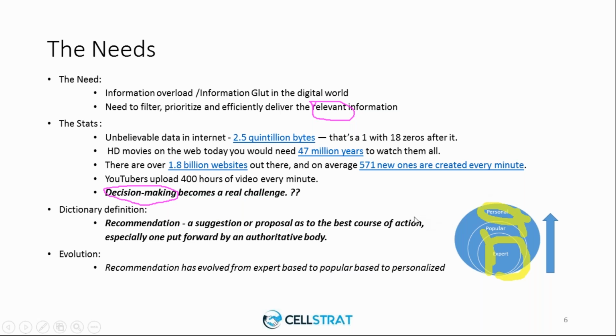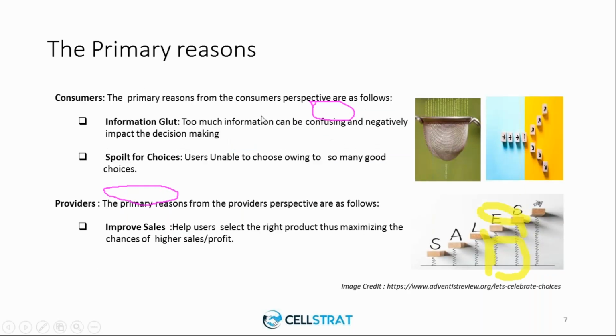Okay, I hope you are clear with the needs for why we need a recommendation. Continuing, as I said, the recommendation actually helps two kinds of people. One is the providers or the publishers who give you the information.